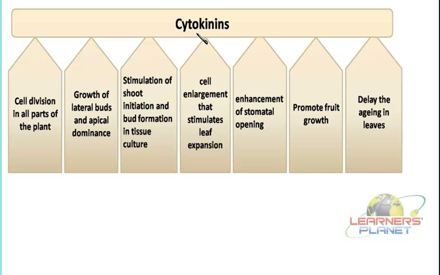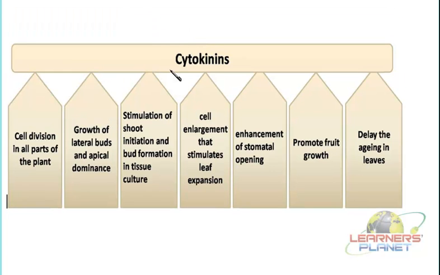Now these cytokinins are basically secreted in the roots. So now you can understand, the auxins are secreted in the shoot part, right, and cytokinins are present in the root part. So auxins and cytokinins have effects on different regions. All throughout the plant the hormones are required. Now you can imagine how these are transported.